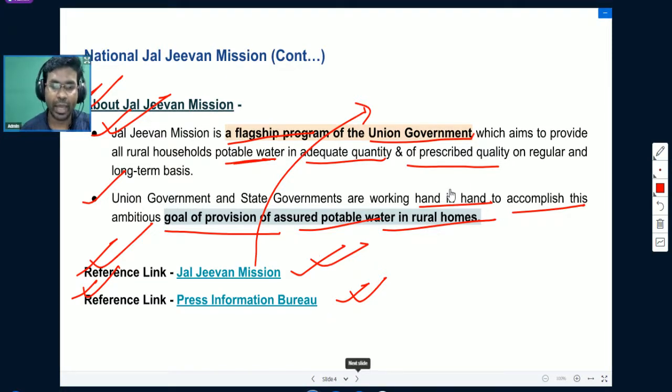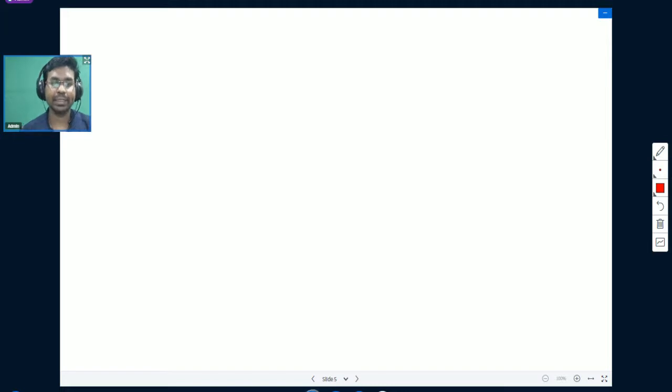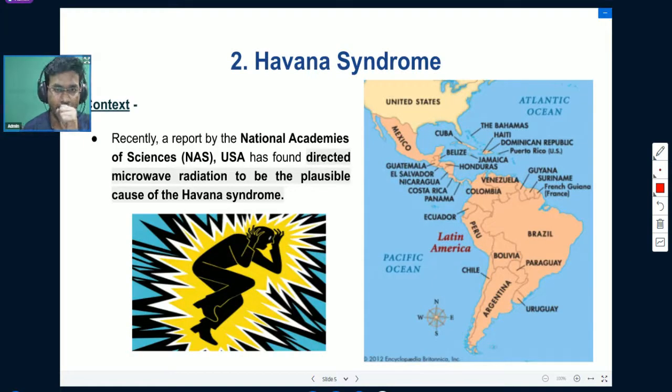Okay, so having understood the first topic, let us now move to the next topic for the day. The next topic that we are going to understand today is Havana syndrome. Before we understand Havana syndrome, we need to understand what Havana is. Basically, Havana is a place.